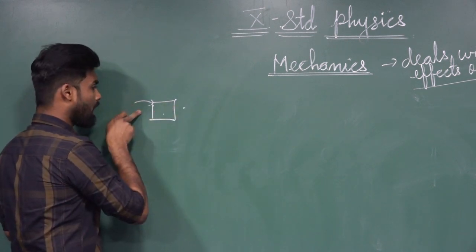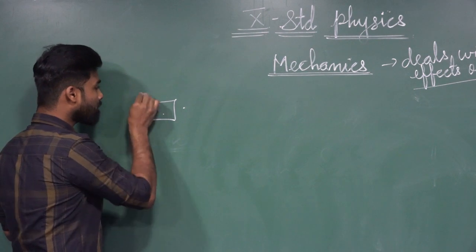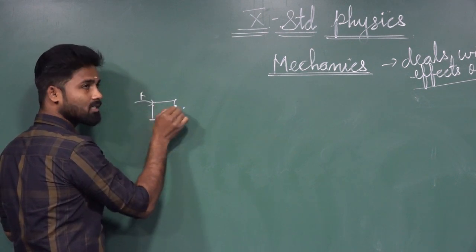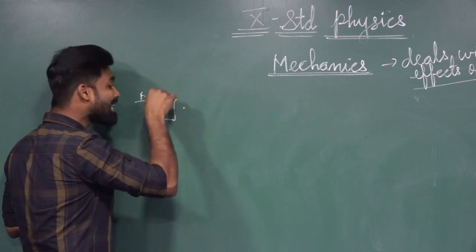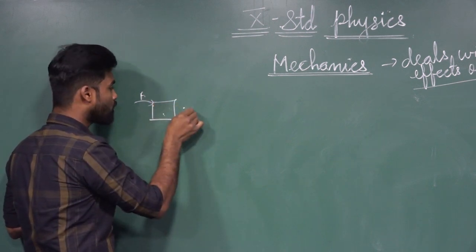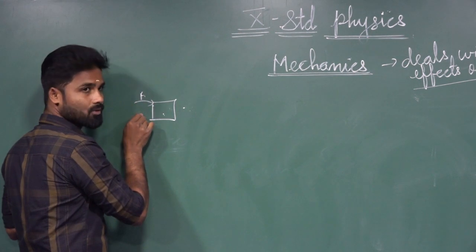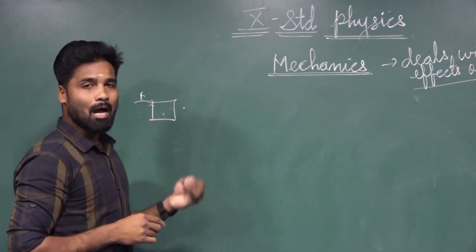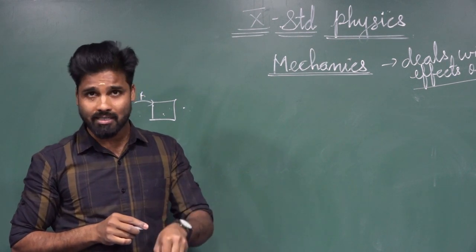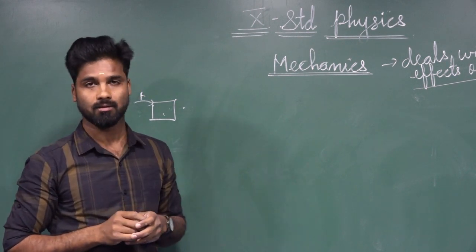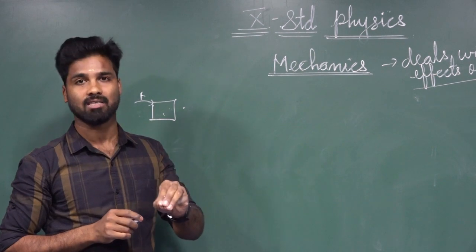Because of applying the force. If you are not applying the force here, definitely the object does not move. So the object is changing its position from rest to motion by applying the force. Whenever we are applying the force, some changes will occur. Those changes only we are saying effects of force.